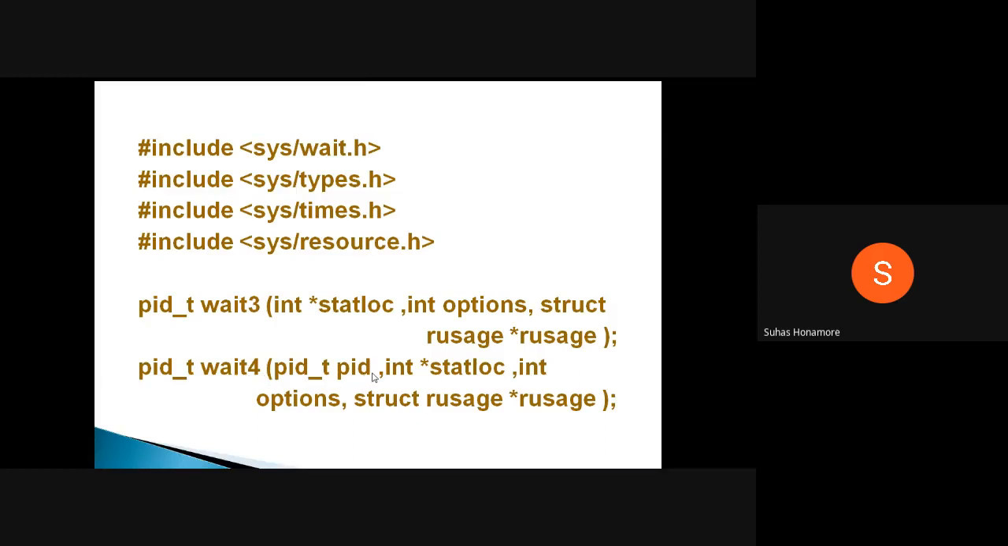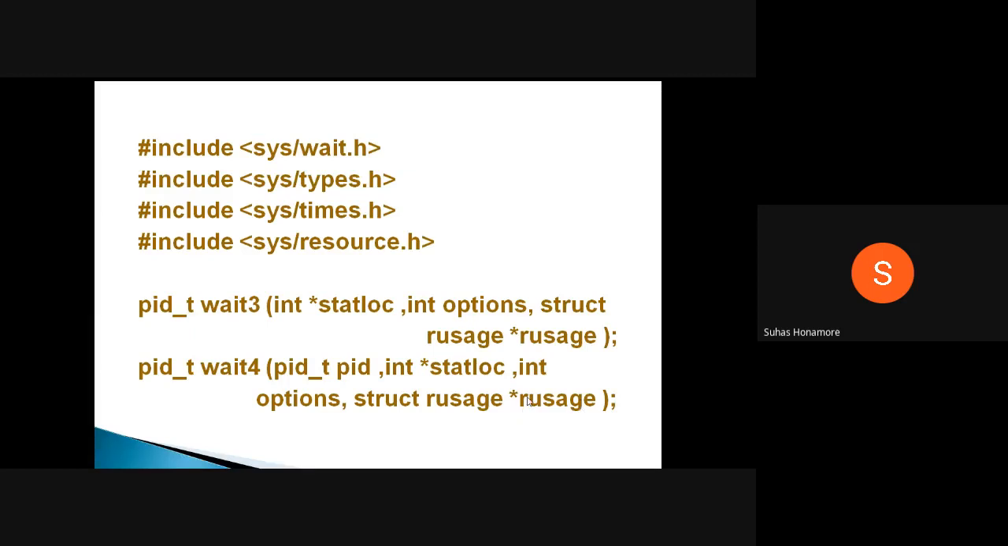Here we pass a particular process id, and the remaining things are the same. We pass the particular child's pid, whichever child you are waiting for, and you get that child's status, whether it executed successfully or abnormally. You can also pass options, and then the resources used. While the child was running, whatever resources it was using, the parent will come to know those things.